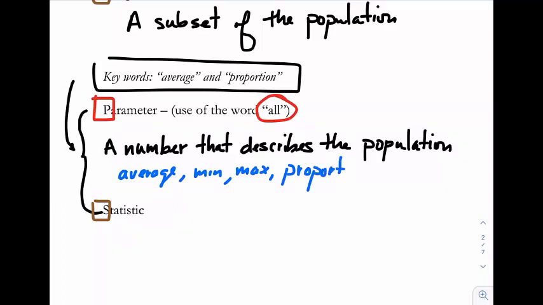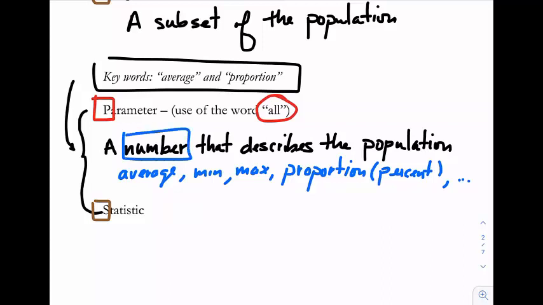Think of proportion as the same thing as percentage. And on and on. So there are many different values or numbers, but it has to be a number that represents that group there. That represents a population.